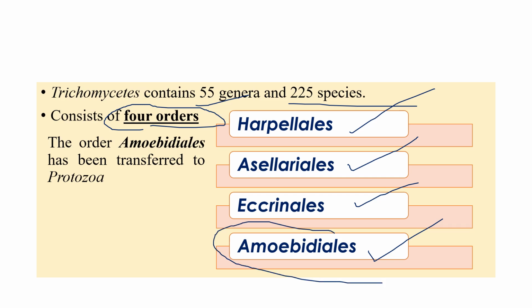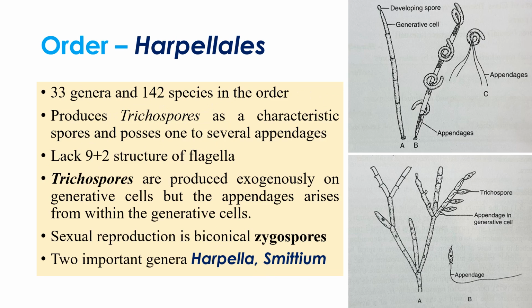Among the four orders, the order Amoebidiales was previously classified under this Trichomycetes. Later it was shifted to protozoa because they produce amoeboid kinds of cells. That's why they were transferred to protozoa, based on the kind of spores they produce. We'll start with the first one, Harpellales. I repeat once again, all these things we have already discussed in Zygomycetes. Just to make a clear understanding about this classification: previously it was two, now it is fully classified in the cladistic classification under Zygomycetes or Zygomycota only.